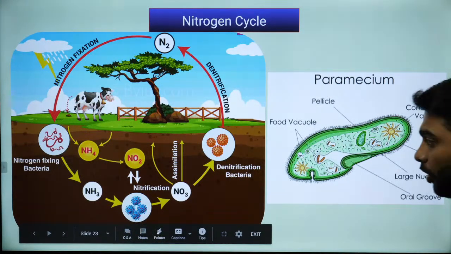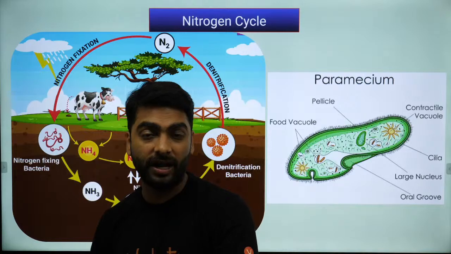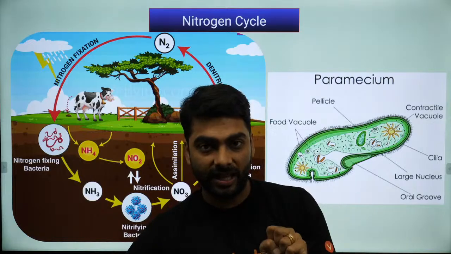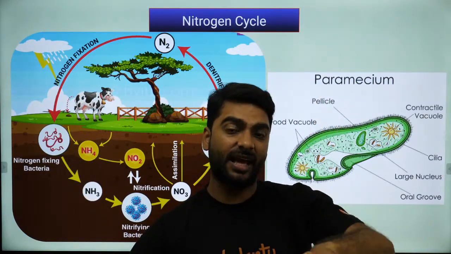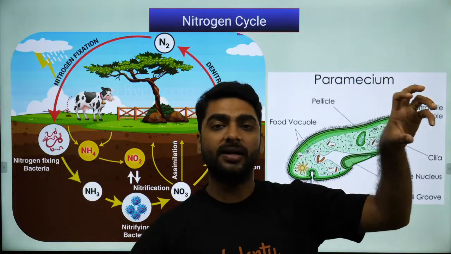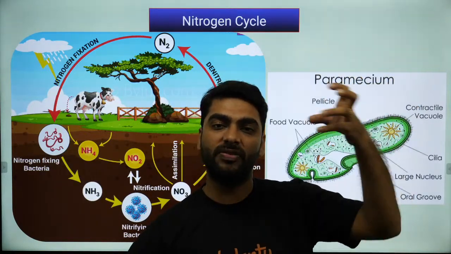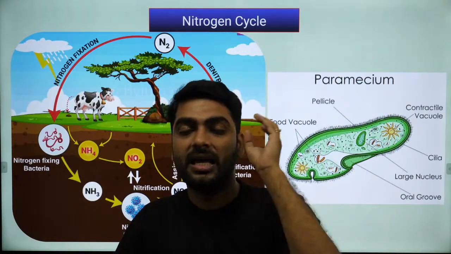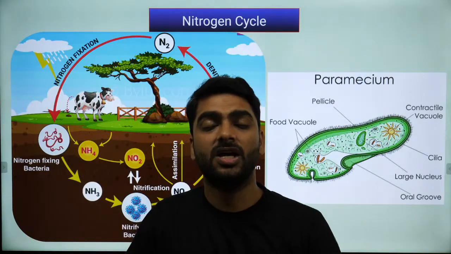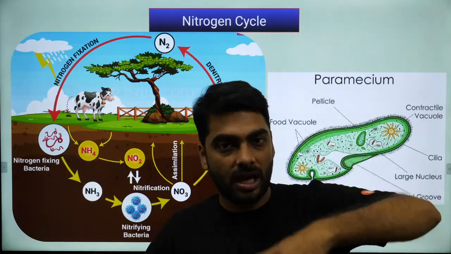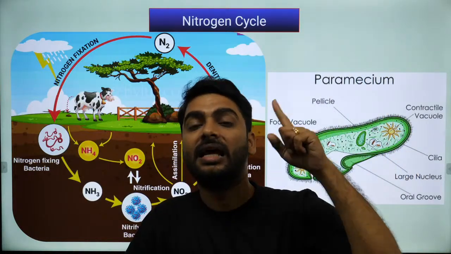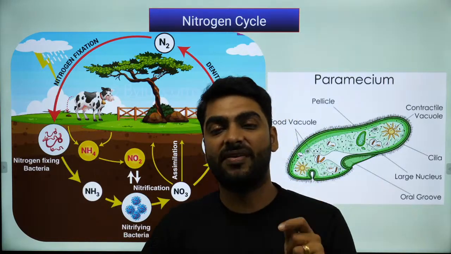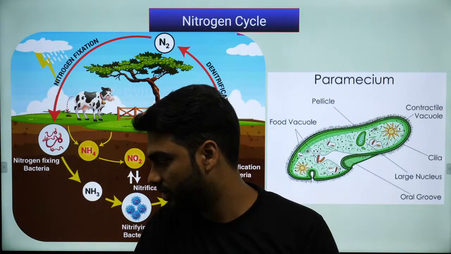Nitrogen cycle, very important. Nitrogen fixing bacteria: Rhizobium, Azotobacter, blue-green algae. They will take the atmospheric nitrogen, convert it to nitrate and then nitrite and give it to the plant. Plant will make proteins using this nitrogen. We will eat, and from animal and human excreta, dead bodies of animals, nitrogen is again released. Okay? So the nitrogen cycle is fixing the nitrogen, giving it back to the environment and again fixing it. Lightning also helps to break down the nitrogen bonds present in the atmosphere. 78% of the air is nitrogen.